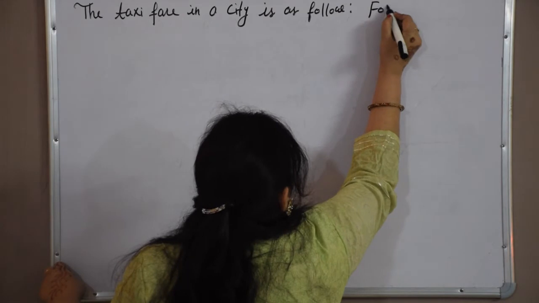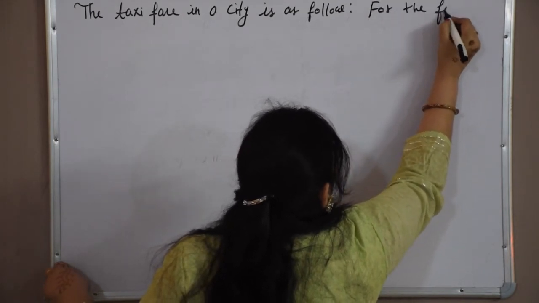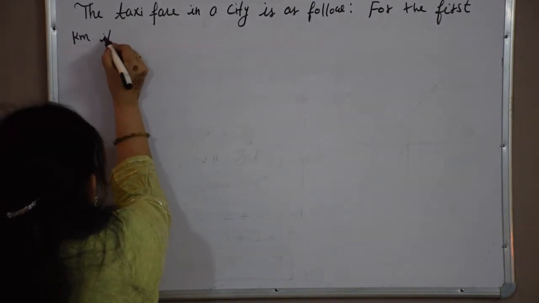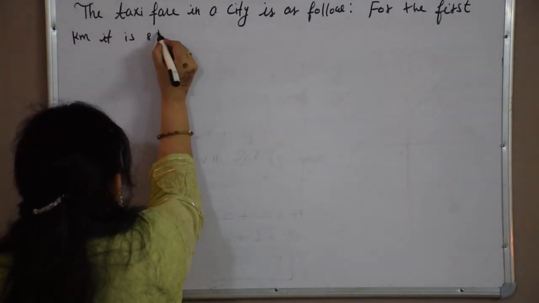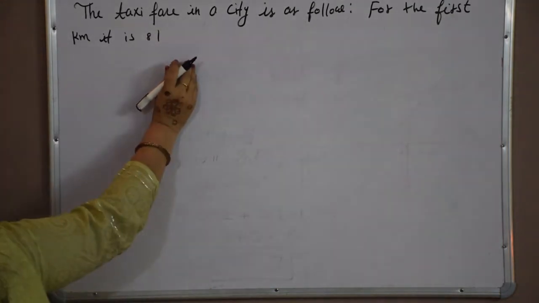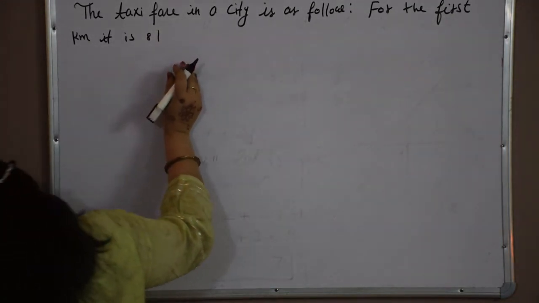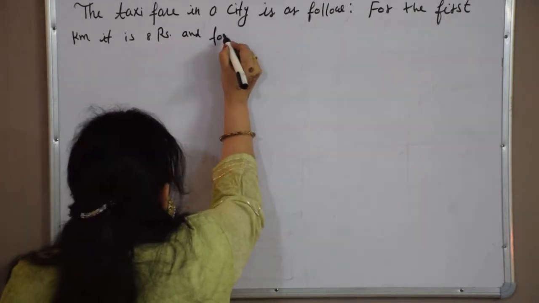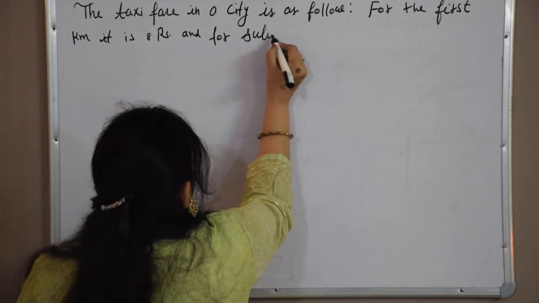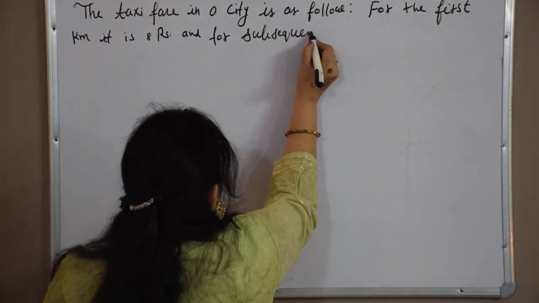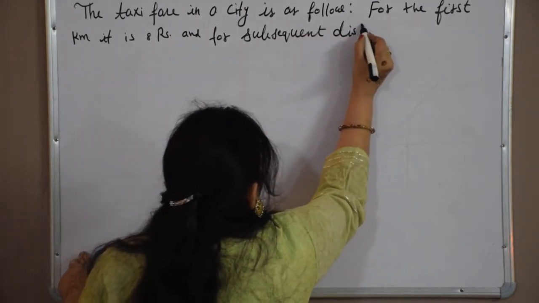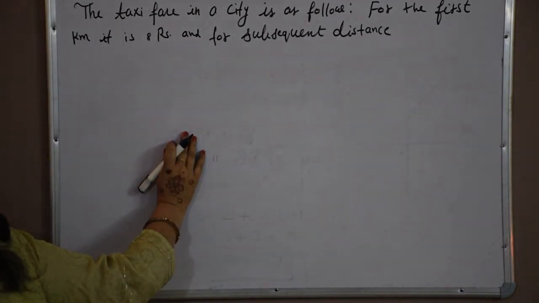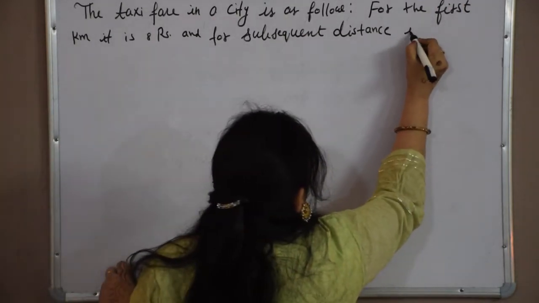For the first kilometer, the fare is rupees 8, and for the subsequent distance it is rupees 5 per kilometer,